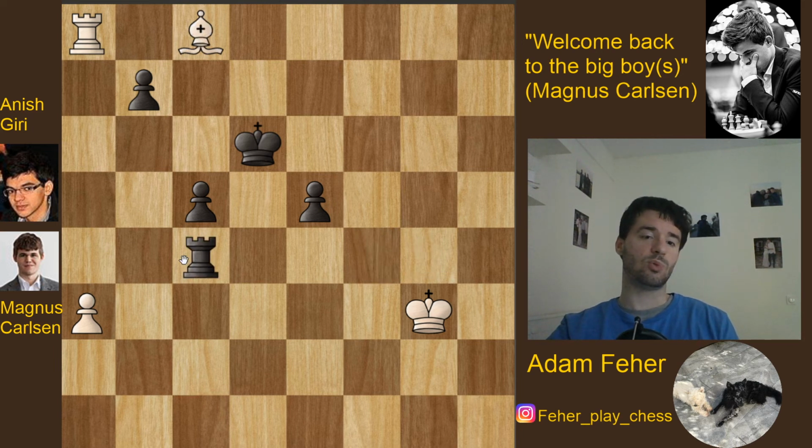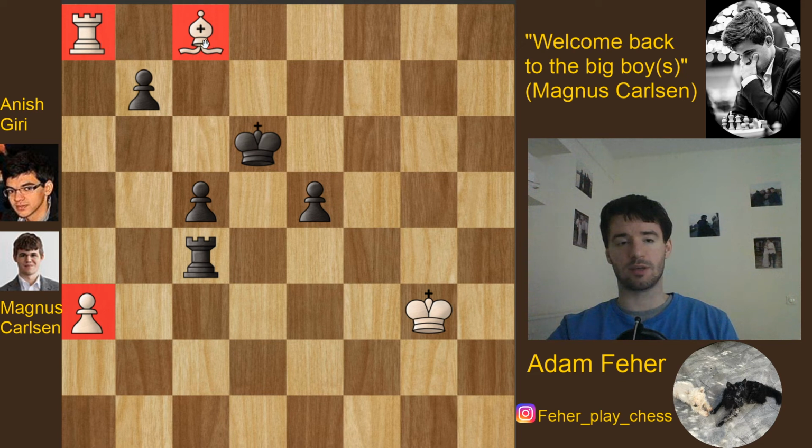And white actually only has one pawn left. However, this pawn is actually a good one because the a8 square can be controlled by the light squared bishop, so this is technically a winning position.